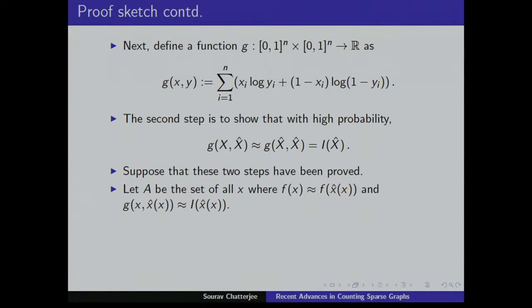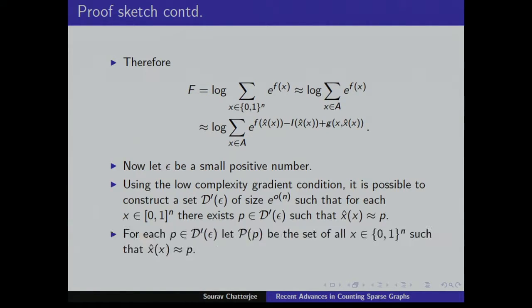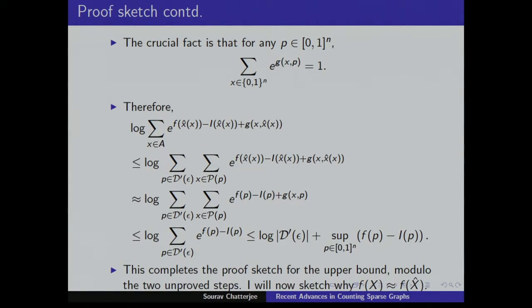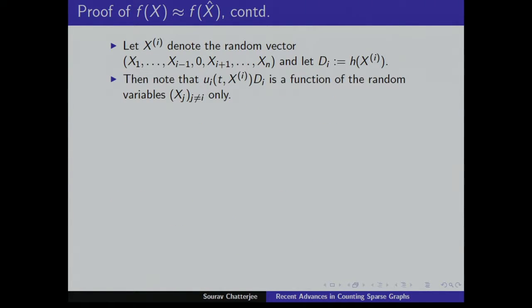And then you restrict your sum to the set where these identities are satisfied. And then you convert your original log partition function into this more complicated thing. And finally, you try to replace these complicated functions by constants, which you can do because the vector of conditional expectations, although it's not a constant, it's a complicated function, cannot take too many different values. So you can replace it by constants. So that is the idea. I'll not do this: how you get fx equals f hat x. That's another, different kind of argument.